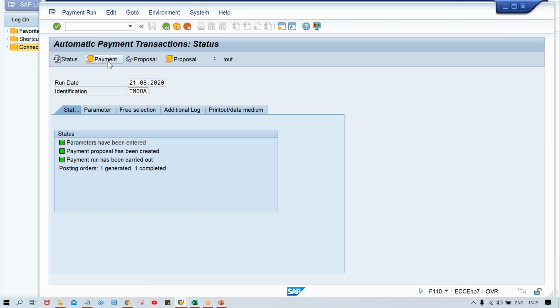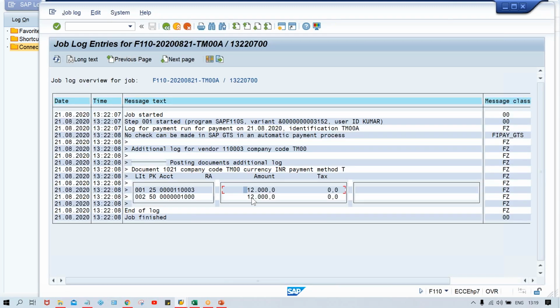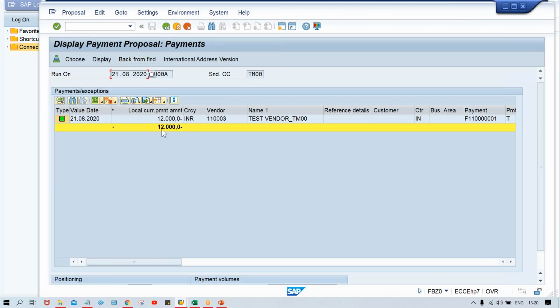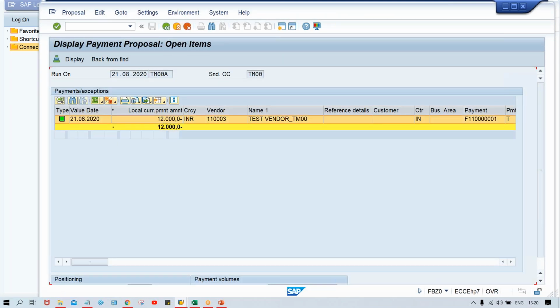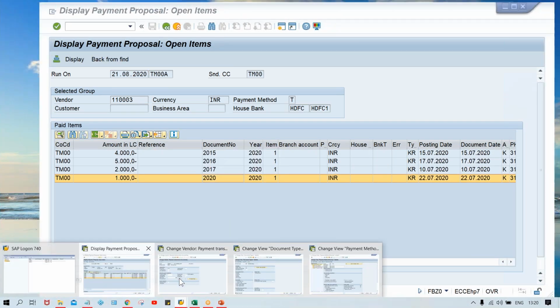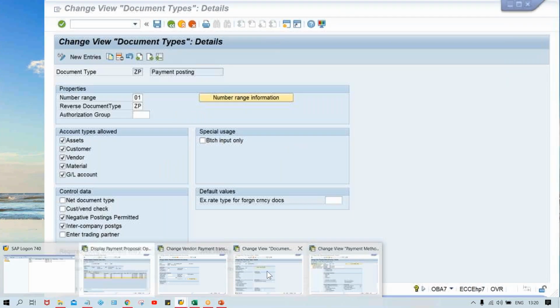If you click on payment proposal, look at here. Now 12,000 means how many invoices are there, guys? You can display the proposal. Double click on 12,000 and look at here, these are the invoices: 4,000, 5,000, 2,000, 1,000. Document numbers 15, 16, 17 and 20. These 4 document numbers, where are they?